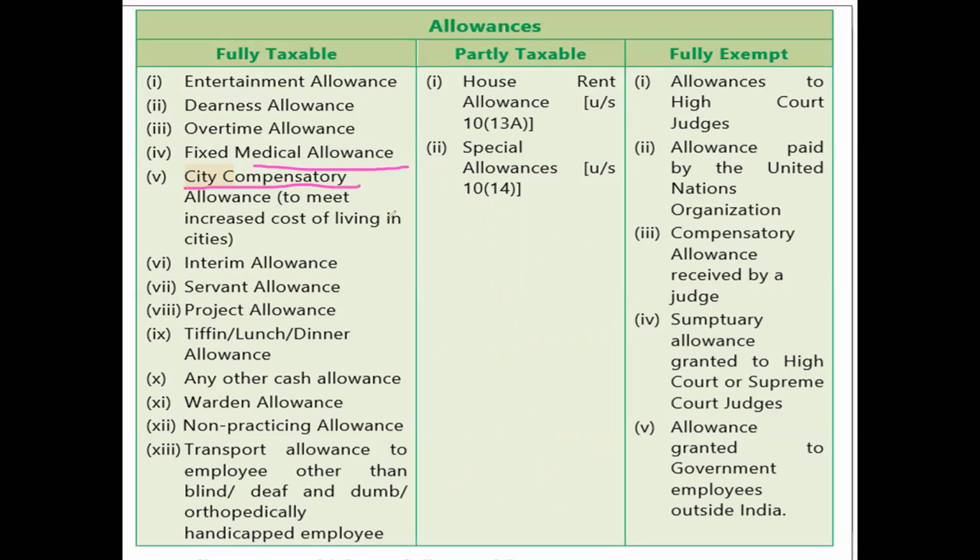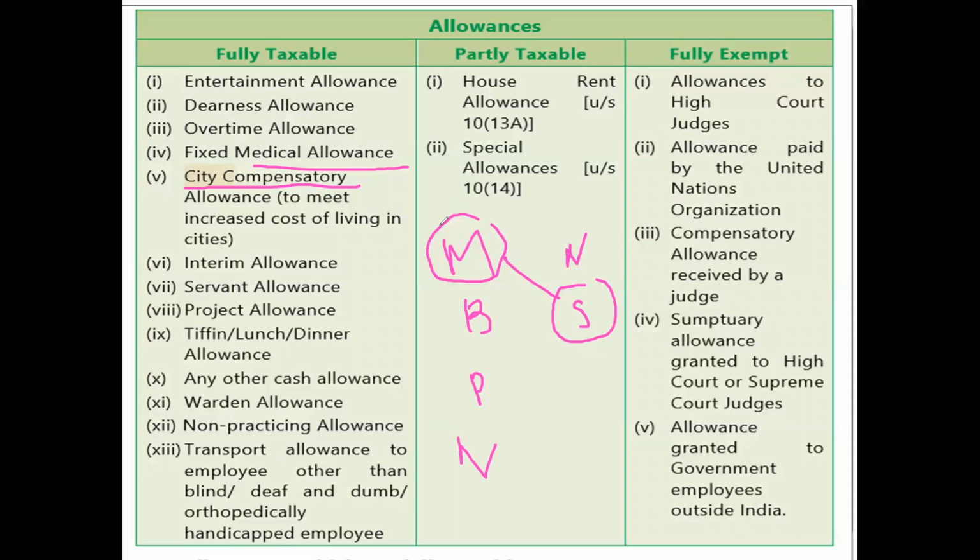Now city compensatory allowance. There is a city called Mumbai, a city called Bangalore, a city called Pune, a city called Nagpur, a city called Nasik, a city called Sangli. Now there is a huge difference between them. Bombay is a very costly city, where the standard of living is very high and the expenses per day are very high.